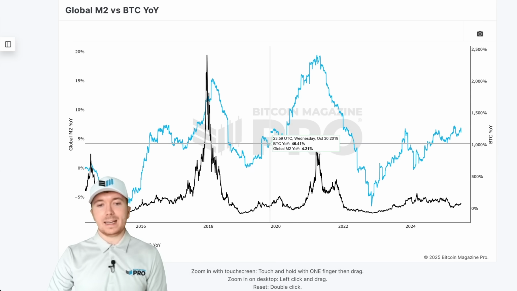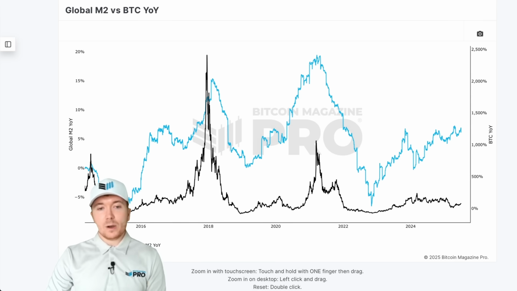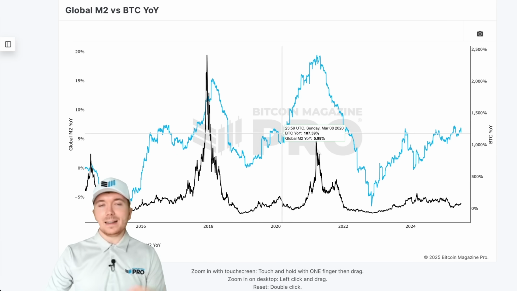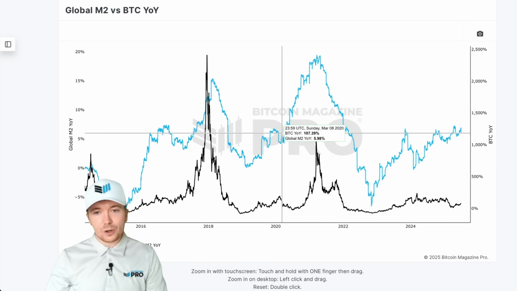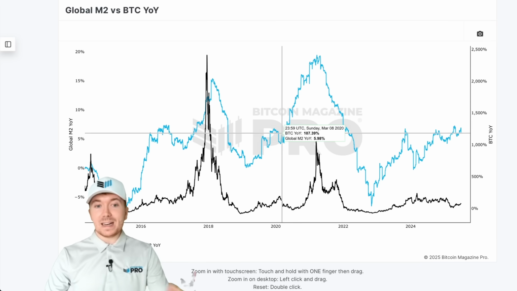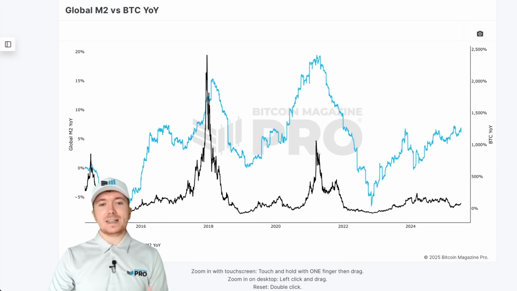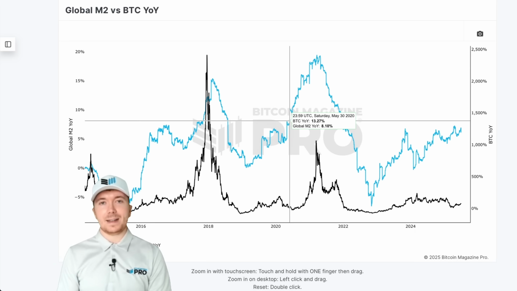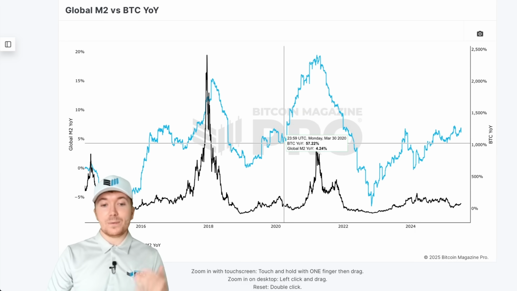Well, we can see this blue line here, the global M2 money supply year on year. Once this is trending very much to the upside, again, little dips here and there can't really be taken too seriously. I won't say ignore them because it obviously could be the start of a more major decline. But in general, if this is trending to the upside, even if we have a few little dips here and there, if the general trend in liquidity is going up, then Bitcoin is likely to have some very positive periods of price action.